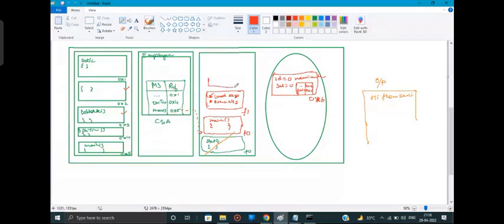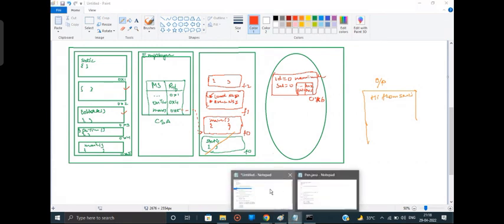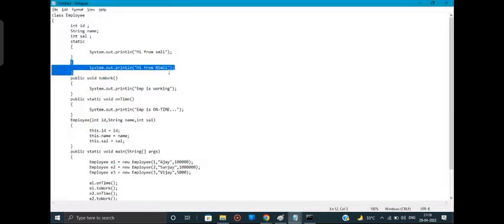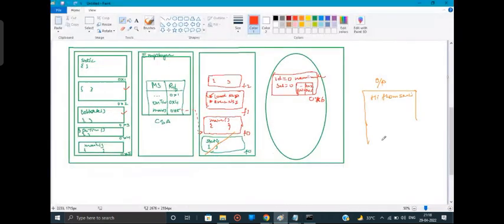A frame will be created for the non-static multi-line initializer. What is there inside my non-static multi-line initializer? "Hi from non-static multi-line initializer." So this will get printed: hi from non-static multi-line initializer.